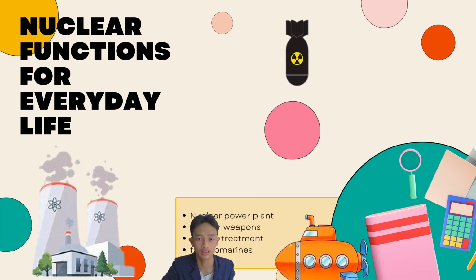On the first slide, here are four nuclear functions in everyday life. First, nuclear power plant. Nuclear power plants use nuclear power as their energy source and convert it to electrical energy through the use of a detector. Second is nuclear weapon, and third is cancer treatment. Radiology treatment in cancer treatment is one example that utilizes nuclear energy. This therapy will use radioactive substances via injection, which are useful in killing cervical cancer.